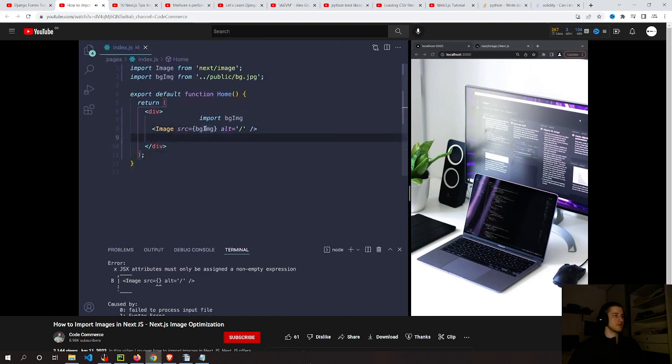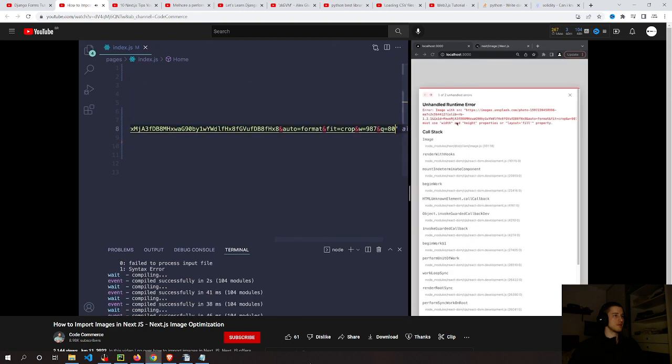So like I said, what if we are grabbing this like that? We're grabbing it from an API endpoint or from another website. You'll see that right after that we get an error. It says you must use the width and height properties or the layout fill property. And these are simply two different methods. I like to use both, and I'm going to show you how to do both.